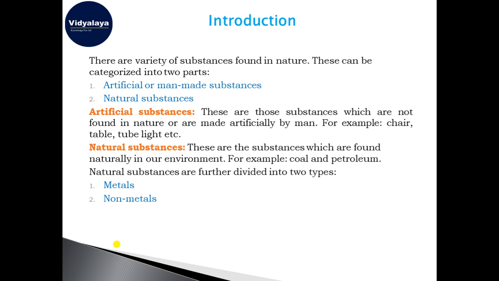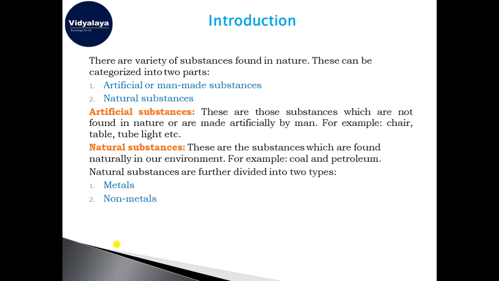And when we talk about the natural substances, these are those substances which are found naturally in the environment like coal, petroleum, gold, silver, iron, tin, etc. When we categorize the natural substances, we get two different categories. One is metal, other one is non-metal.